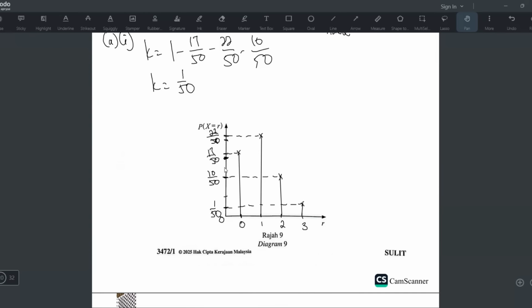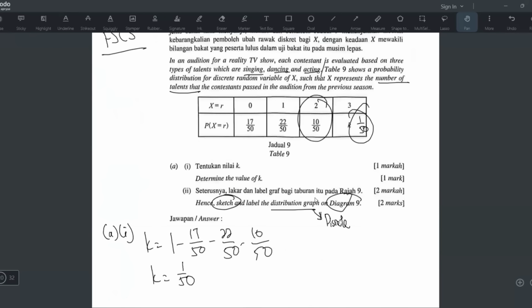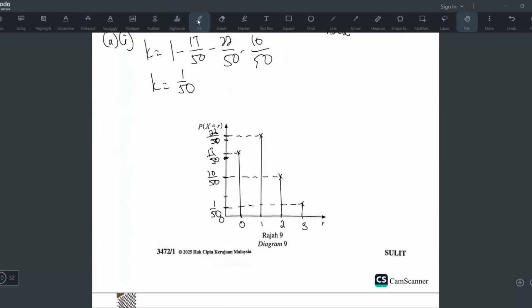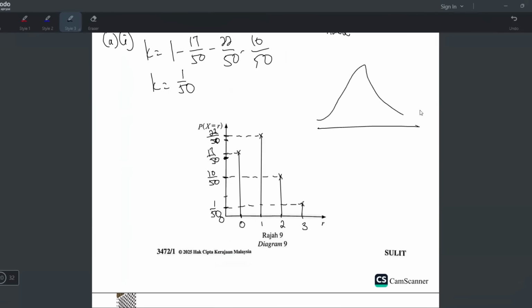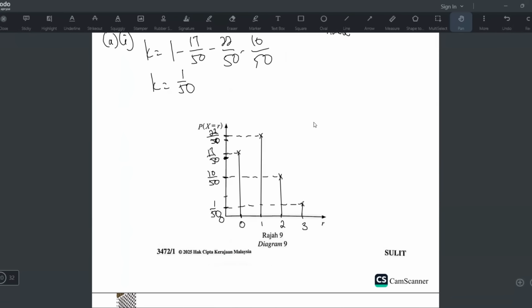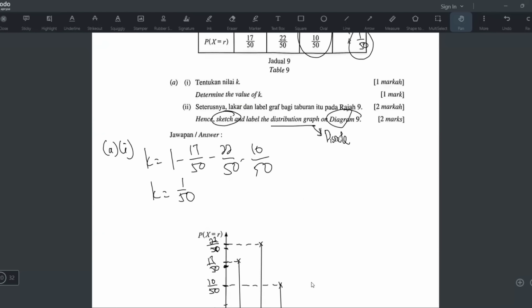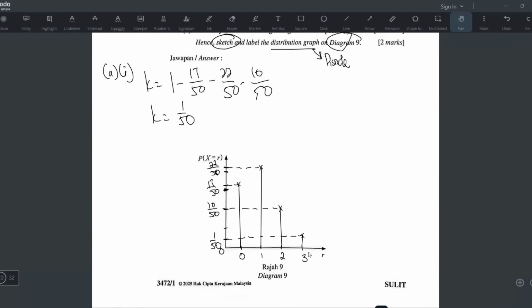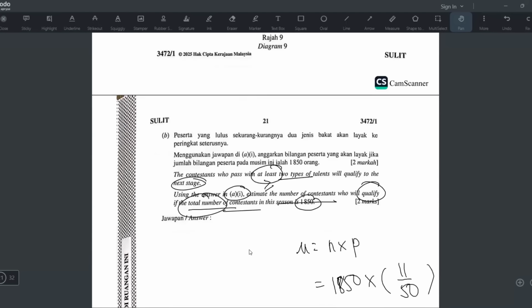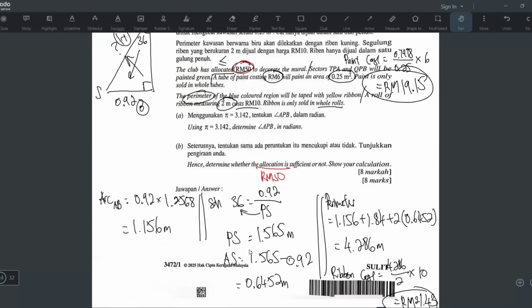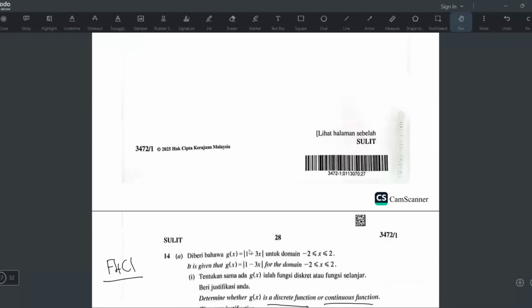If it's a continuous random variable, the points will be connected, because it covers all the values in between, including all the decimals. But for a discrete random variable, we only take the integers, so there are no points between the integers.